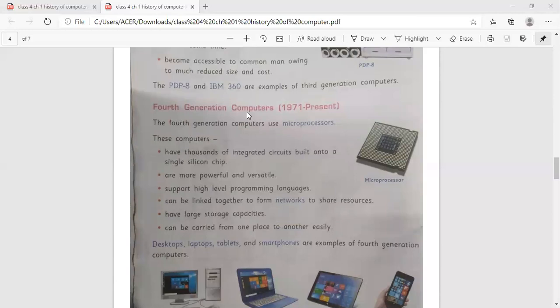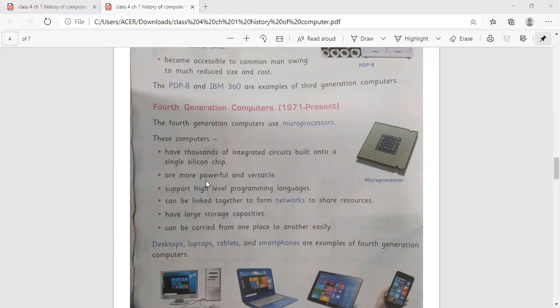Next is your fourth generation computers, that is 1971 to present. The fourth generation computers use microprocessors. These computers have thousands of integrated circuits built onto a single silicon chip. Here you can see the picture of a microprocessor.